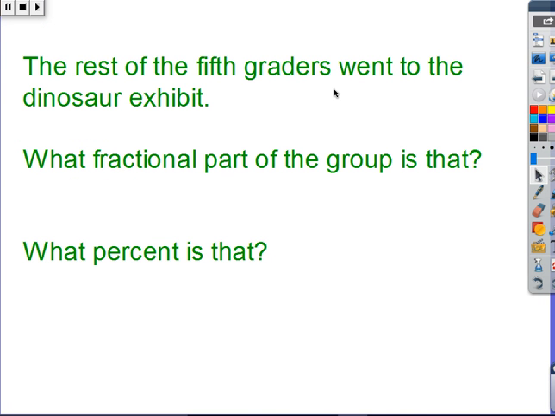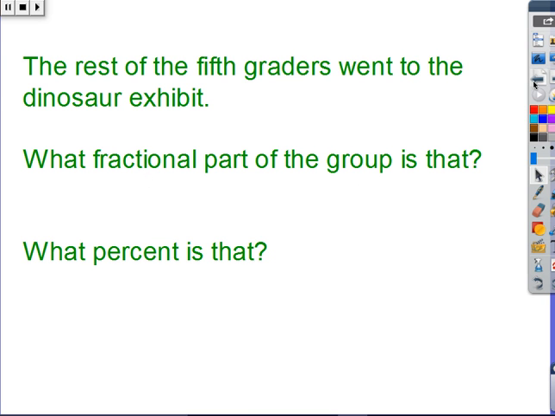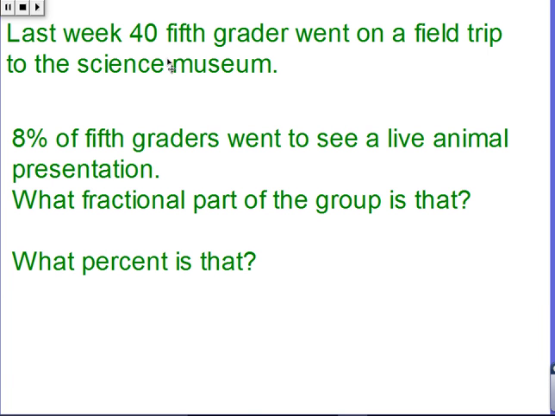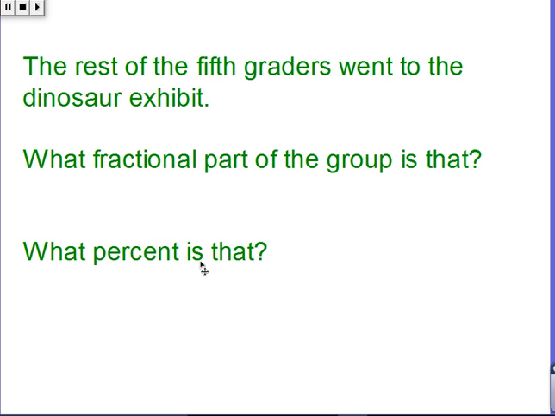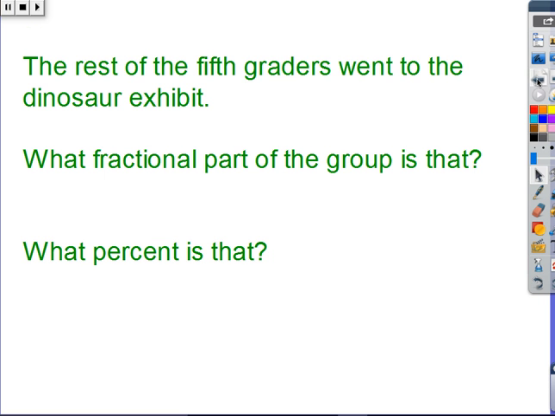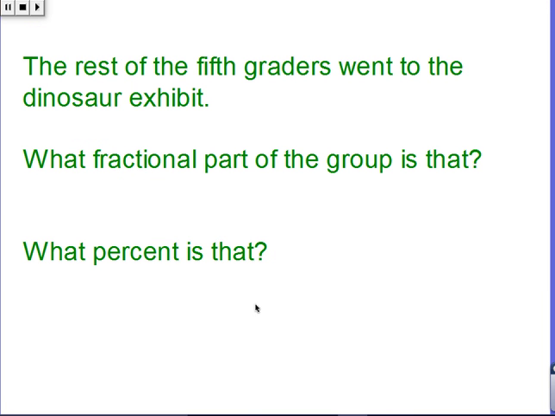Here we go. The rest of the fifth graders went to the dinosaur exhibit. What fractional part of the group is that? Well, we have to have this part correct to know what fractional part has already been used and what percent didn't go yet. And the same thing with the percents. And remember that percents are always in 100. So if we already used this many percents, how many more do we need to do to get to 100% is the last that went to the dinosaur exhibit.